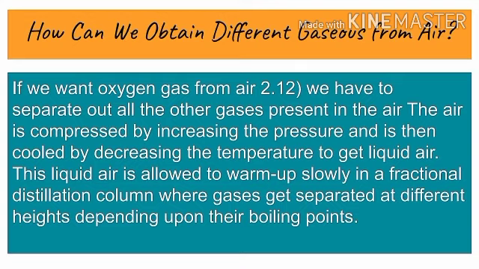If you want oxygen from the air, we have to separate out all the other gases present in the air. Air is compressed by increasing the pressure and then cooled by decreasing the temperature to get liquid air. This liquid air is allowed to warm up slowly in the fractional distillation column and gets separated at different heights depending on the boiling points.